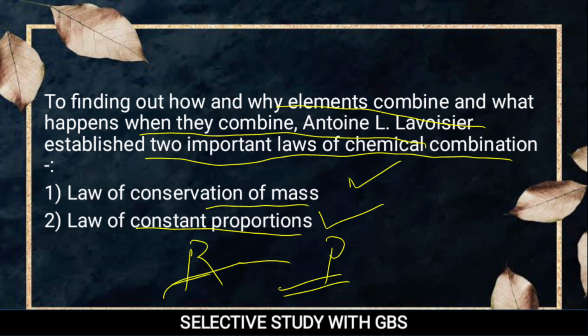So there is no addition, no subtraction. And in the second law, the law of constant proportion, all the elements maintain constant proportionality when they combine to form a molecule.